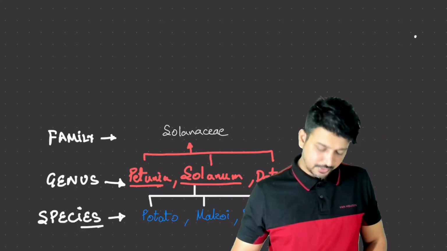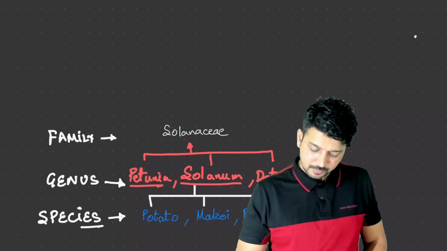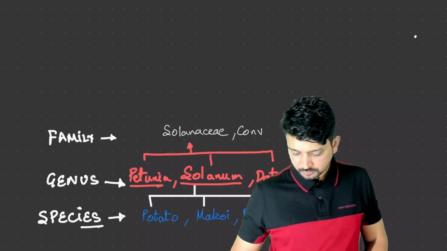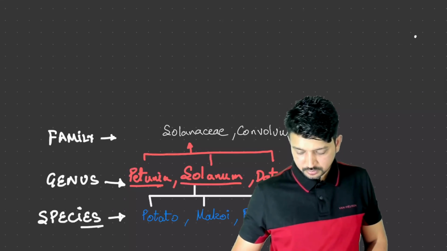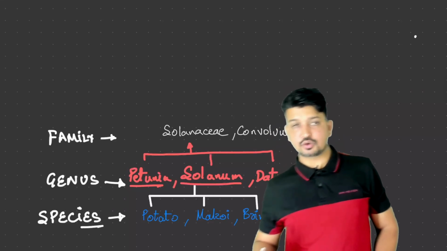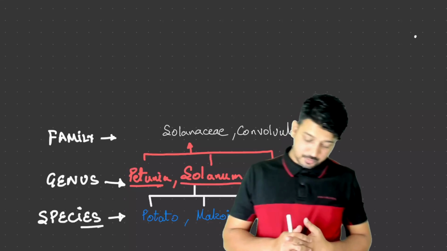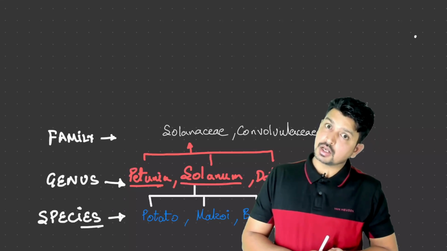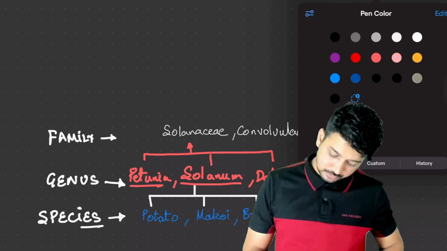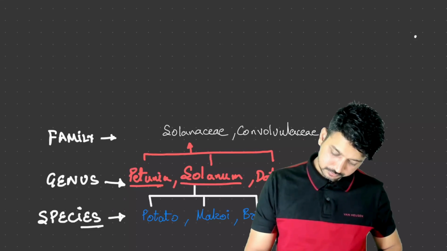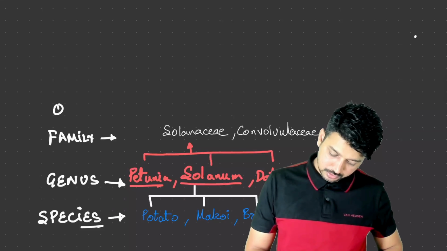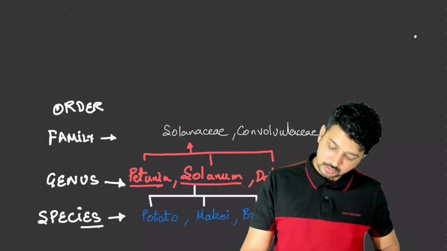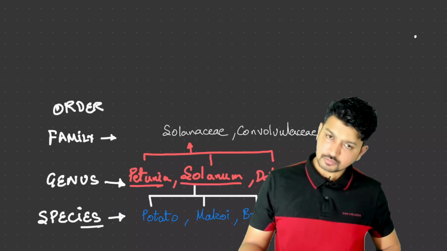Along with the Solanaceae family, we can keep one more family, that is the Convolvulaceae family. Very important family, right? Now this Convolvulaceae and the Solanaceae family, they are kept under a single order, that is our Polemoniales, right? They all are kept under a similar order.